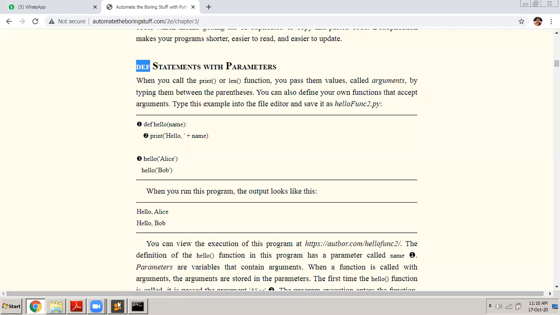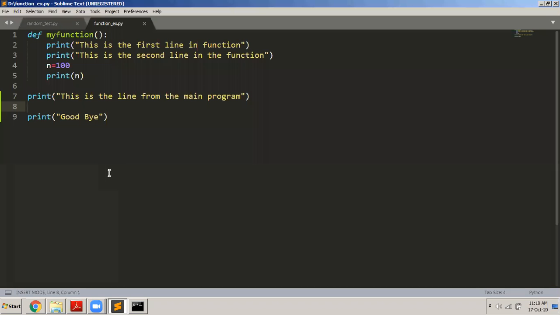Now let us study functions with parameters. What is the meaning of a parameter, or what is the meaning of an argument? Whenever you call a function, you can pass values to the function. You can pass some data to the function, and the function can process that value that you're passing to it. And then it can process that and you can display the value for that.